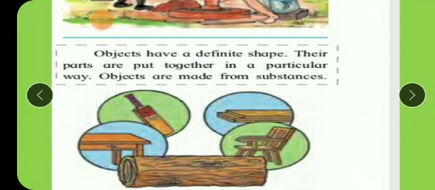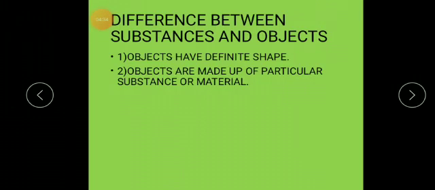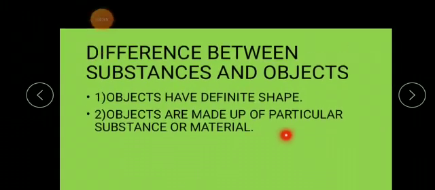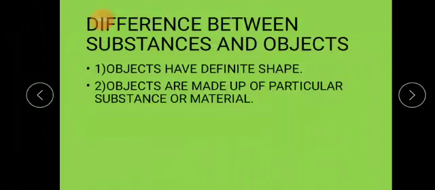Now, understood the difference between object and substance, children? The difference between substance and objects is written here. So objects have a definite shape. Objects are made up of a particular substance or material.